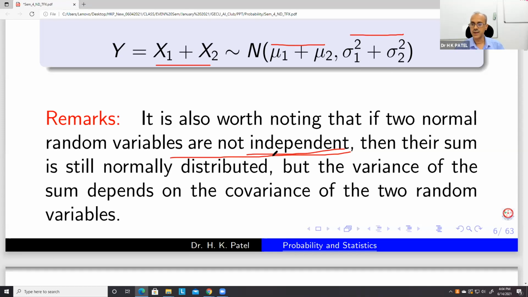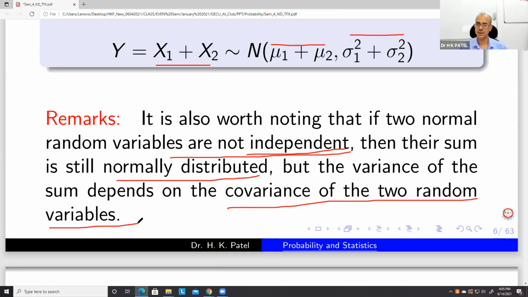But if they are dependent, the sum will also be normally distributed, but obtaining the variance is a little difficult because we have to find the covariance between the two random variables. So we cannot find the variance easily, but if they are independent, we can.